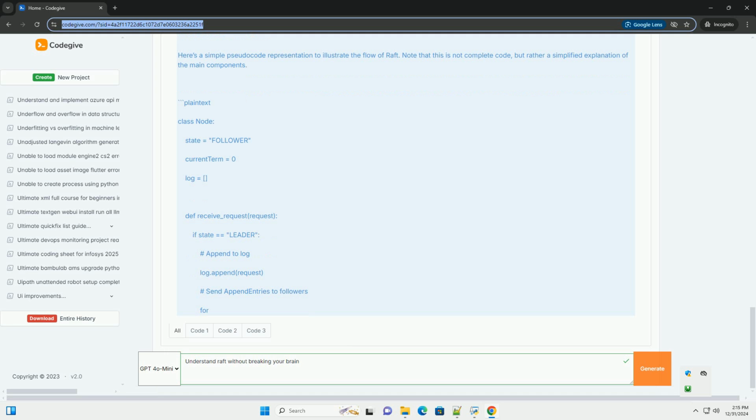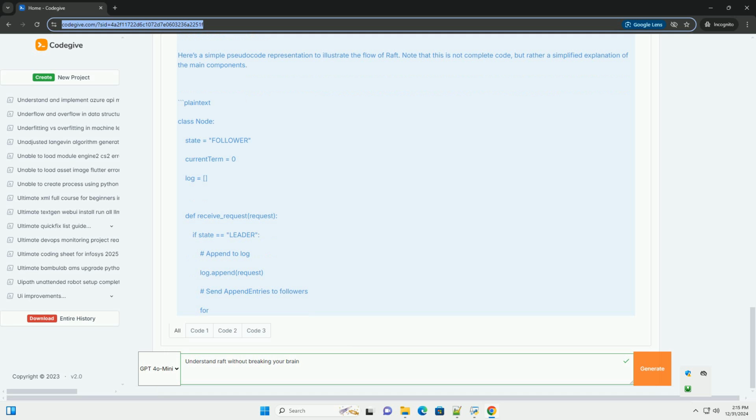4. Election. If a leader fails, a new leader must be elected. Nodes become candidates and request votes from other nodes. 5. Append entries. The leader appends new entries to its log and then sends these entries to followers. Once a majority of nodes acknowledge the entries, they are considered committed.